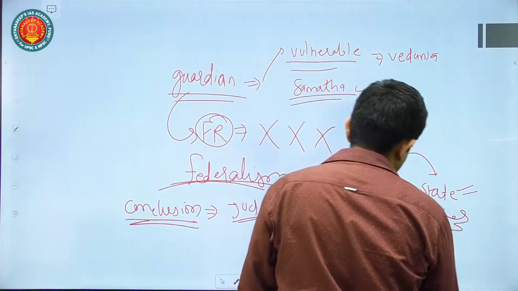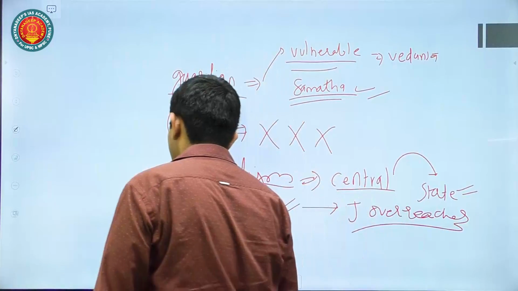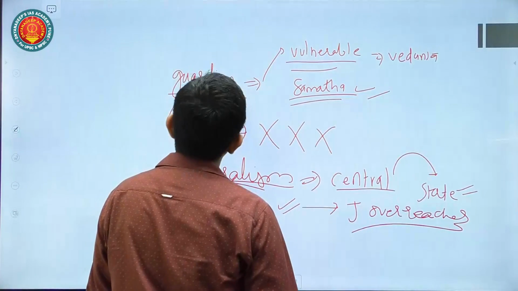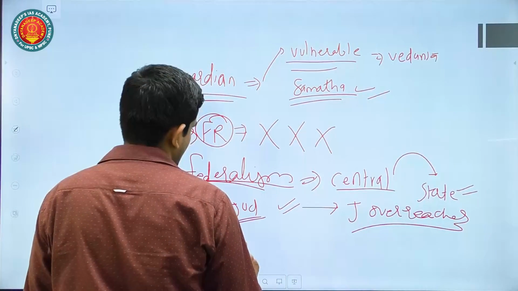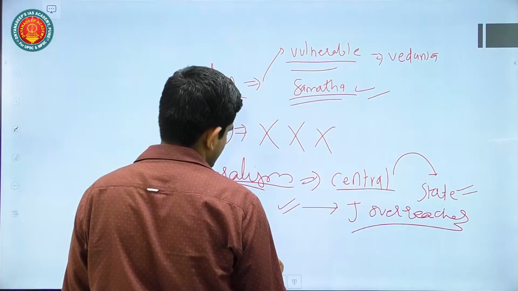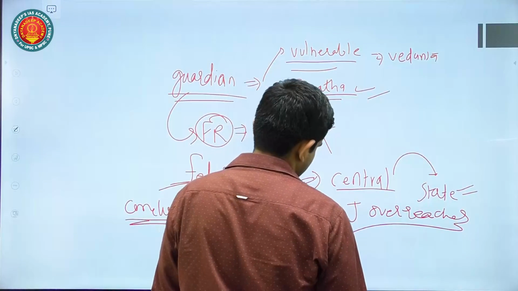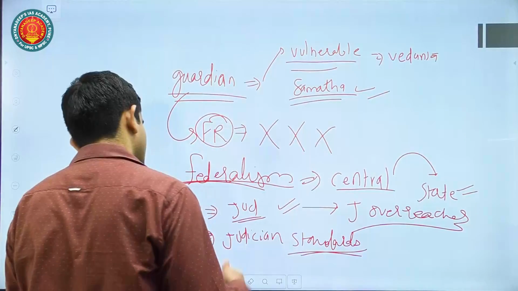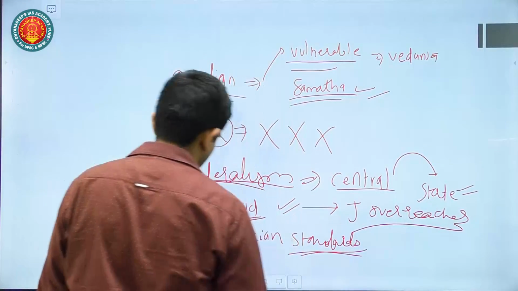Okay, so that also you can talk about. Or you can also say that for further strengthening of judiciary, Judicial Standards Act can also be enacted and it can be implemented. That also you can suggest.